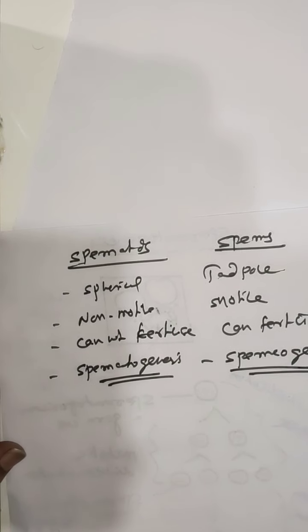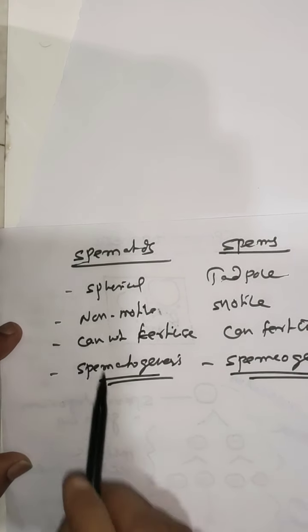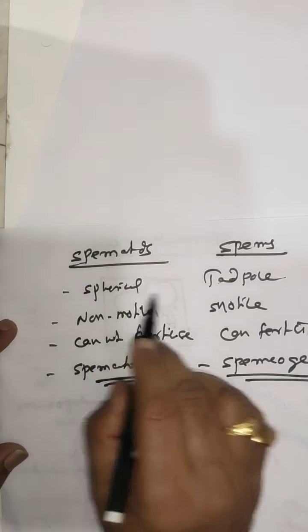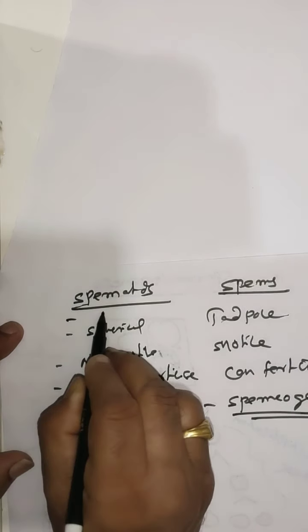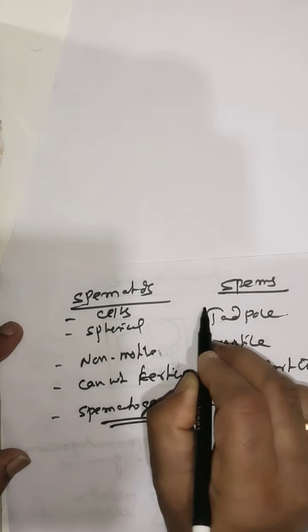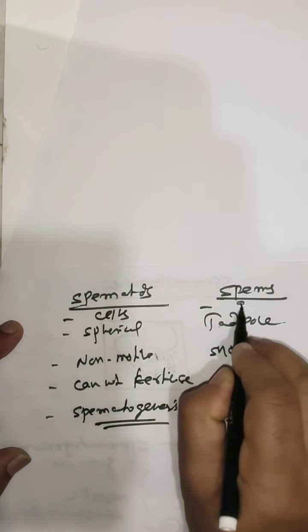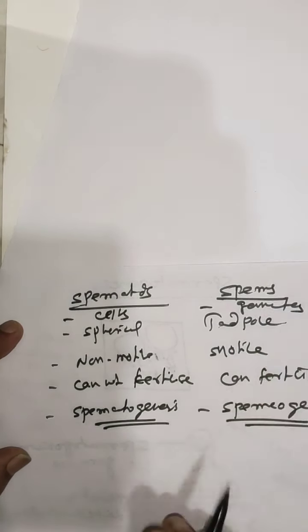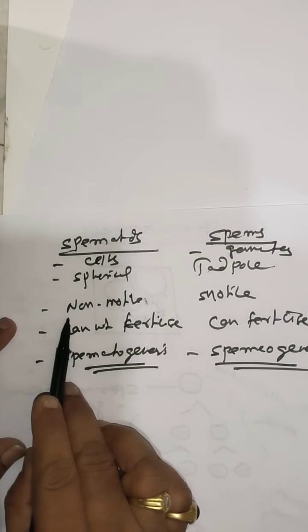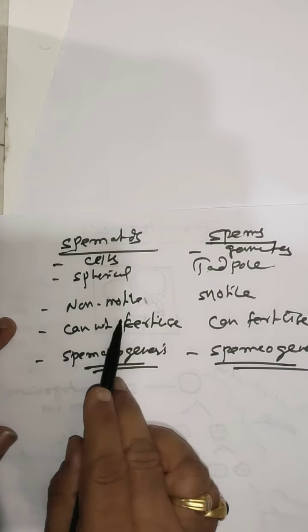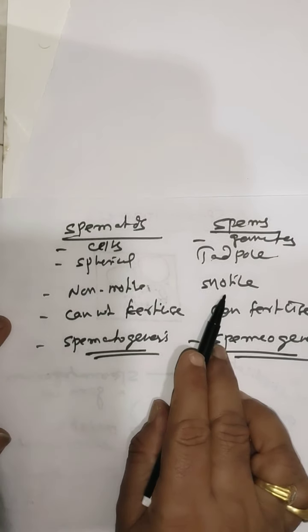Clear? The spermatids are spherical in shape. The sperms are tadpole shaped. The spermatids are cells, whereas the sperms are gametes. The spermatids are non-motile, whereas the sperms are motile.